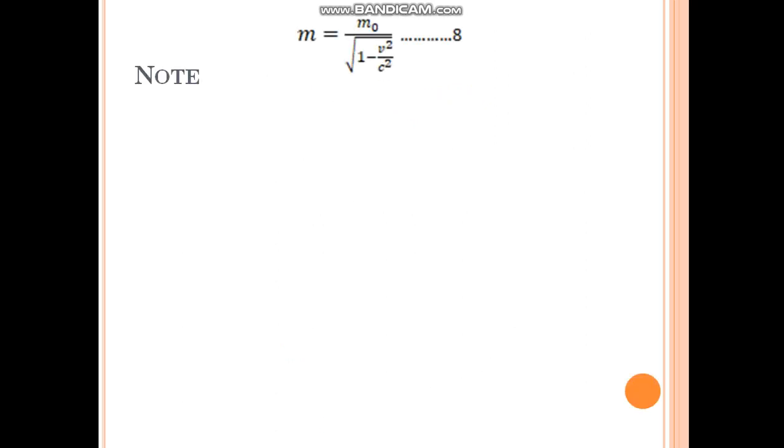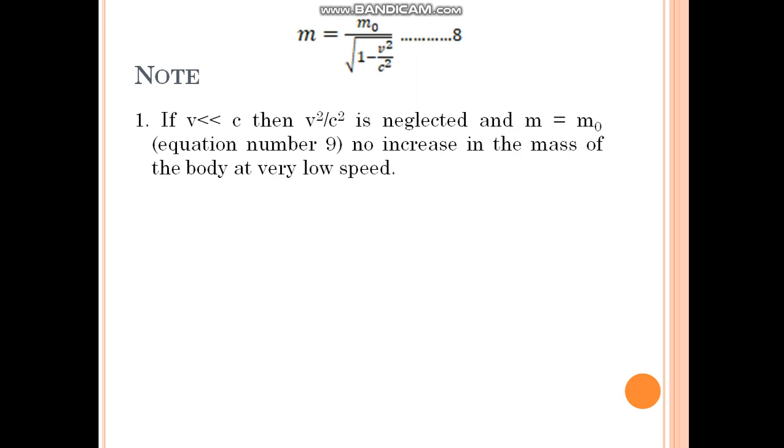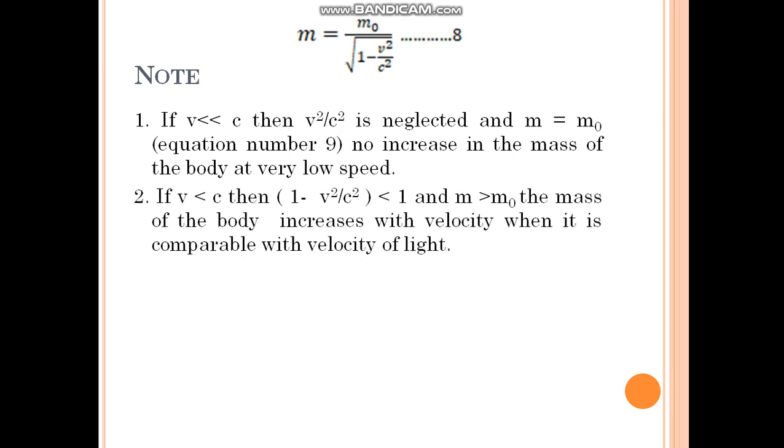Note, if velocity of the body is very much less than c, then the v square by c square term is neglected and m is equal to m0. No increase in the mass of the body at very low speed. If velocity v is less than c, then 1 minus v square by c square is less than 1 and m is more than m0.